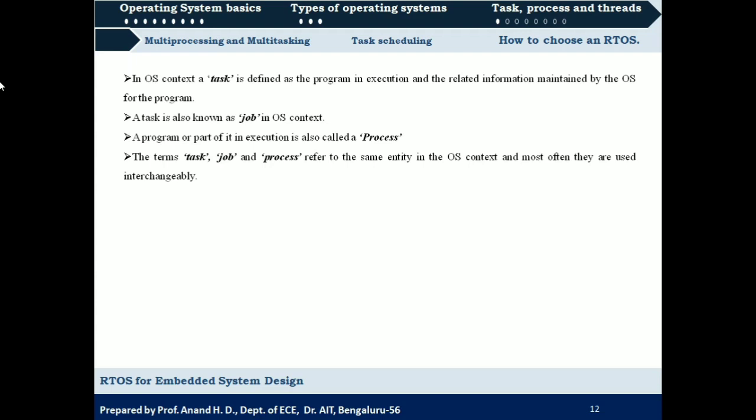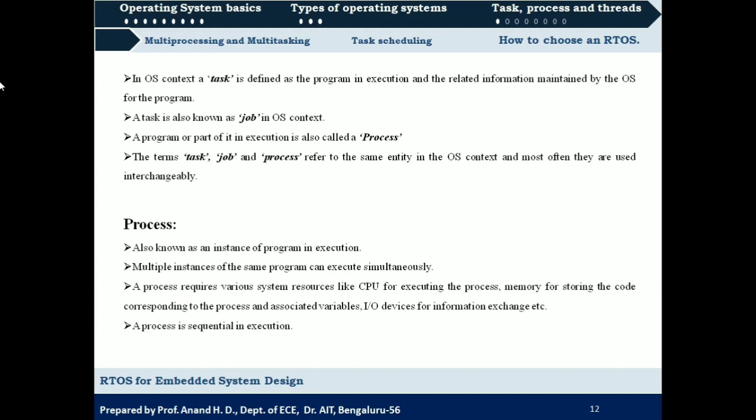It could be one of the instructions in your program, and we can consider that also a task, or a set of instructions in a program can be considered as a task. A task is also known as a job in the OS context. And a program or part of its execution is also called a process. So what we can infer from these definitions of task, job and process is that the terms task, job and process refer to the same entity with respect to the operating system context. Whenever we are using these terms, we can use them interchangeably.